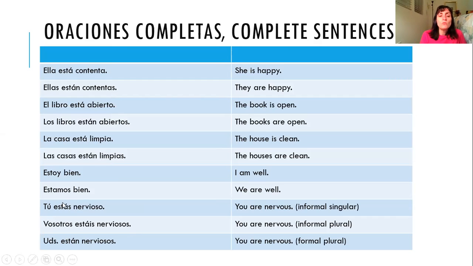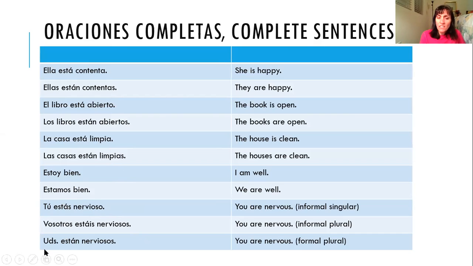You're nervous. Tú estás nervioso. You would be a guy in this case because we chose nervioso as our ending, the masculine ending. You are nervous. Tú estás nervioso. We wanted to say you both are nervous, or all of you are nervous. That would be vosotros estáis nerviosos if you're from Spain. Or in Latin America, they don't use vosotros as much.